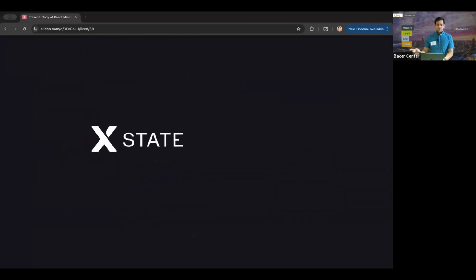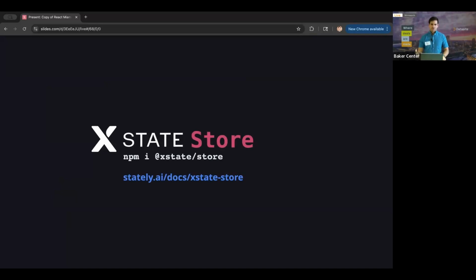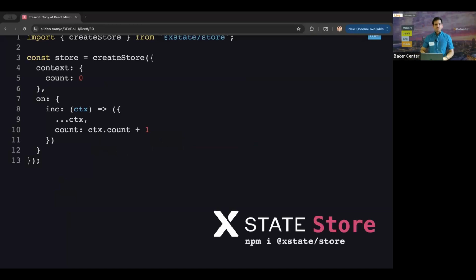But I want to real quickly talk to you about not XState, but XState Store. This is one of the newer libraries that came out this year. And it actually is supposed to be a much, much simpler version of XState for state management, if you don't need all of the finite state machine and state chart stuff.